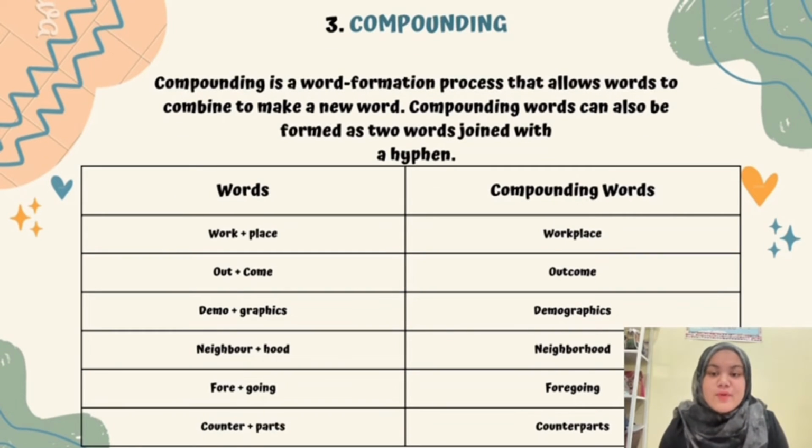The third word formation process is compounding. Compounding is a word formation process that allows words to be combined to make a new word. Compound words can also be formed as 2 words joined with a hyphen. For example, work and place, workplace; out and come, outcome; demo and graphic, demographics; neighbor and hood, neighborhood; fore and going, foregoing; counter and parts, counterparts. And all these words, we found in the article.